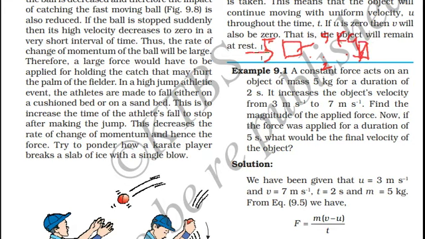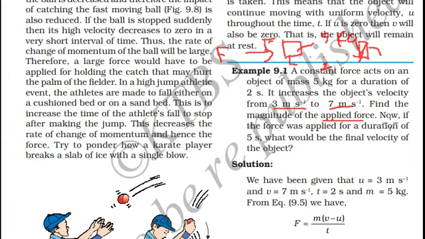The force which is applied increases the object's velocity from 3 meters per second to 7 meters per second. Initially, the velocity of the object is 3 meters per second. At this point, the velocity of the object is 7 meters per second. Find out the magnitude of force applied. We need to find out how much force is applied in order to achieve this 7 meters per second final velocity.